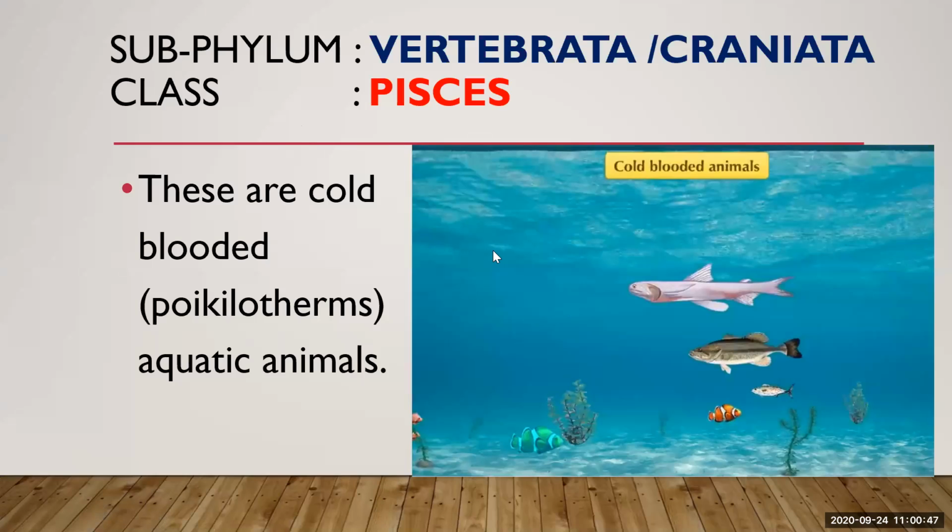So what is the benefit of this? Cold-blooded animals need less food to survive, as less energy is required for survival. Just keep in mind, cold-blooded animals are not able to regulate their body temperature according to the environment or surrounding temperature.